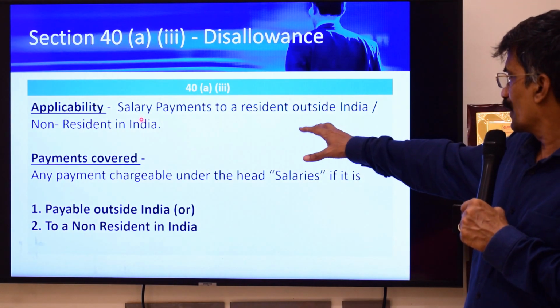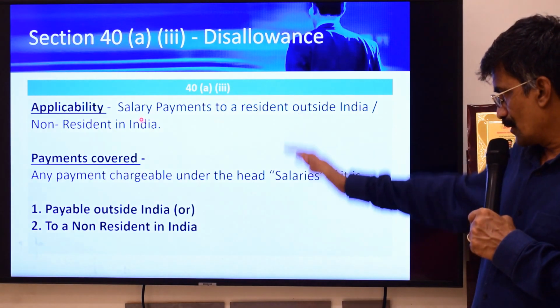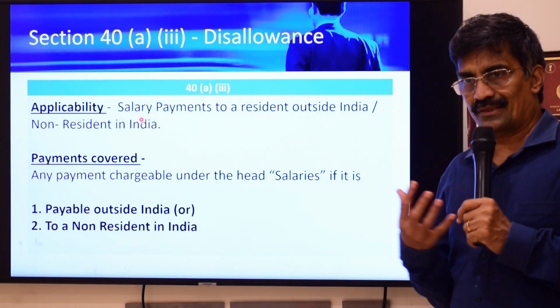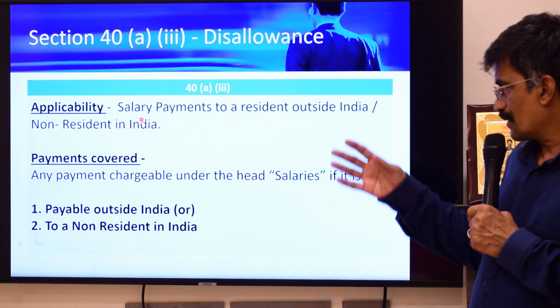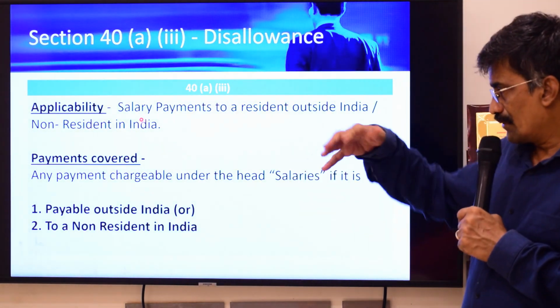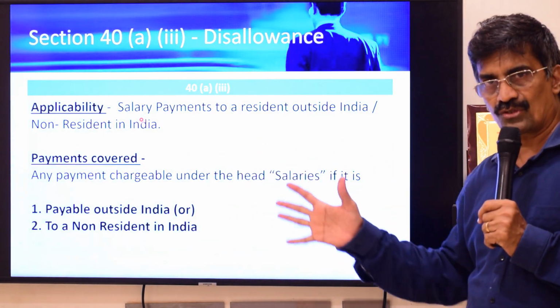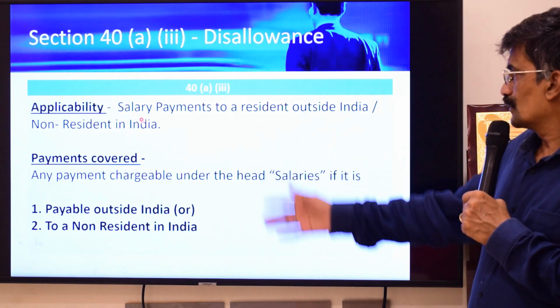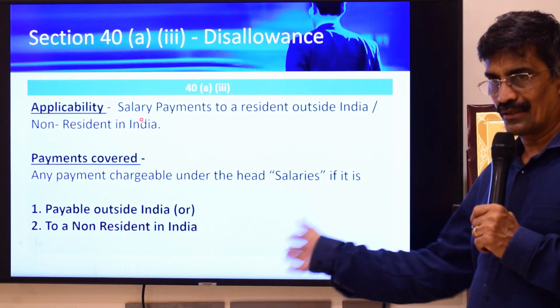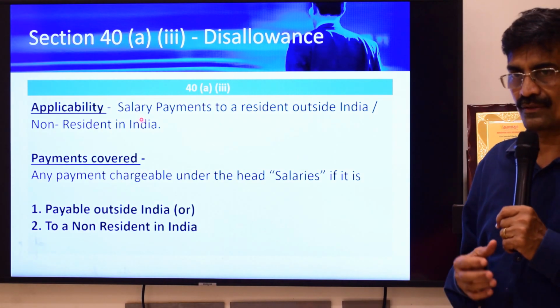If salary is paid to a resident outside India or to a non-resident in India, 40IB will cover. If tax has not been paid or deducted at source, then the disallowance gets applied under 40IB. So these are the three sections related to disallowance. I've just given the comparison in the subsequent slides, which you can go through leisurely, so that you can understand the difference between 40I, 40IA and 40IB.